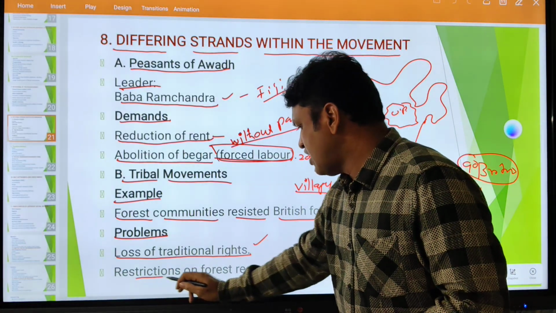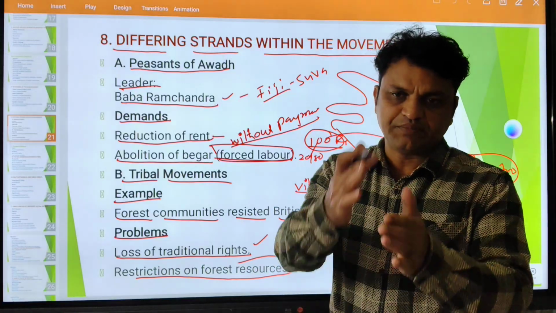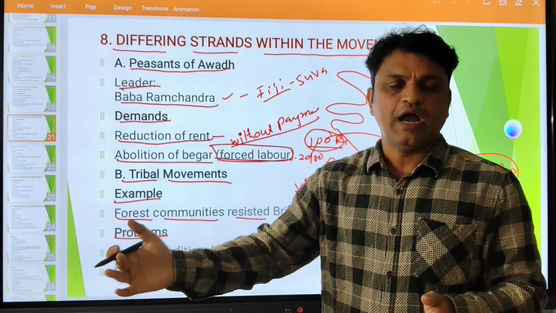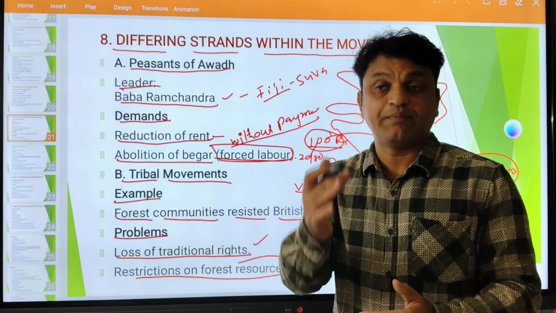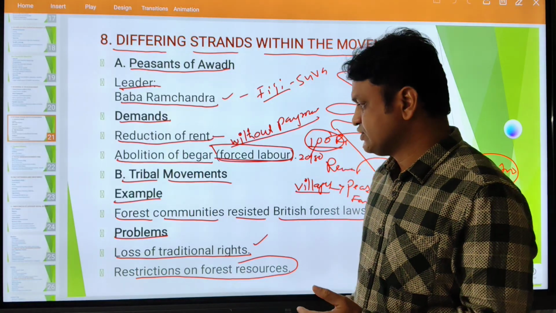And restriction on forest resources. The British government put restrictions: you should not go to the forest area and you should not collect forest products. So they were banning and placing restrictions on accessing the forest resources.